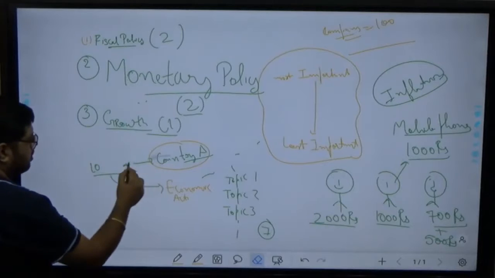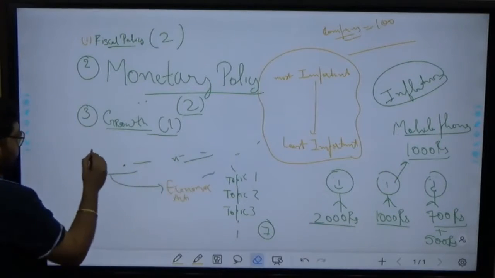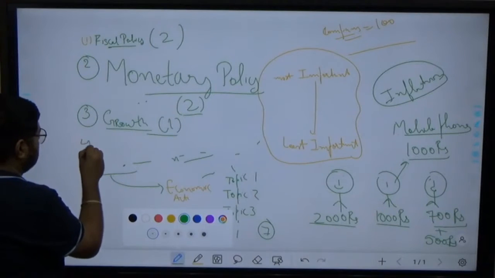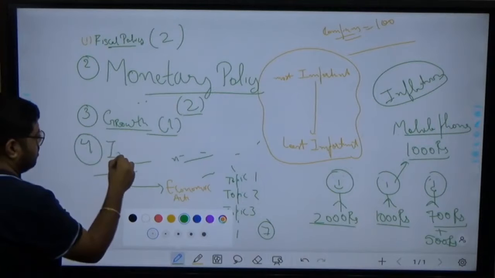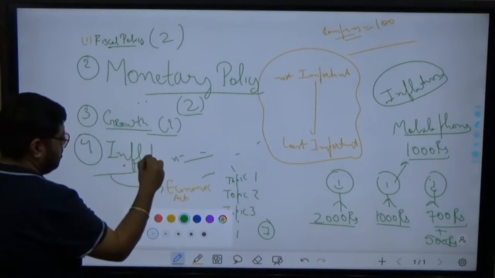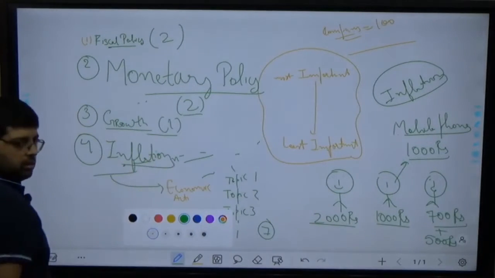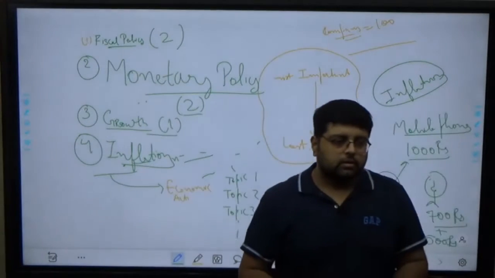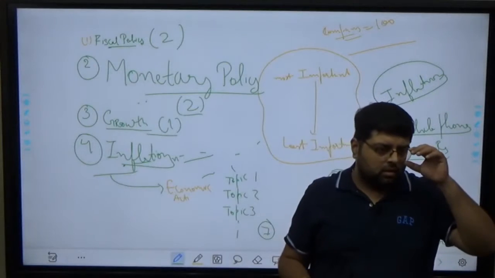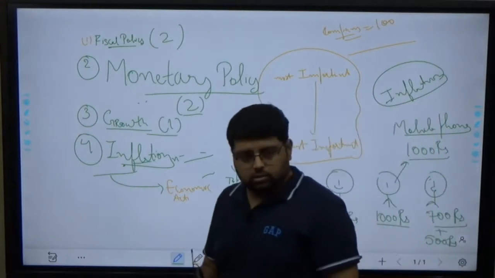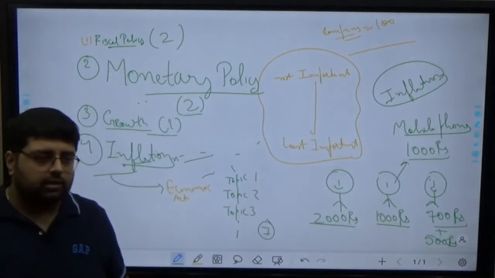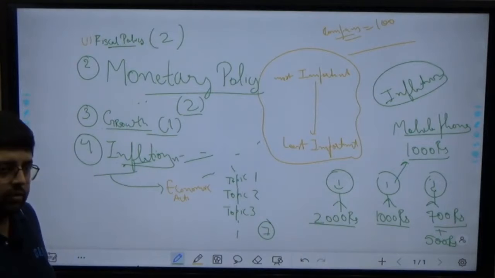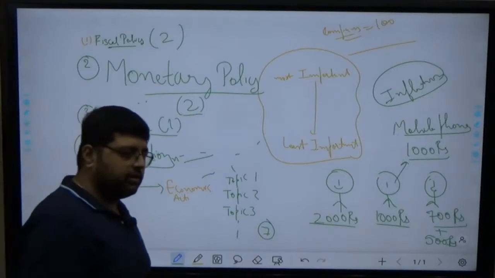Now next, the fourth is inflation. Now what do you mean by inflation? Decreasing or increasing? Decreasing the value of money, correct.